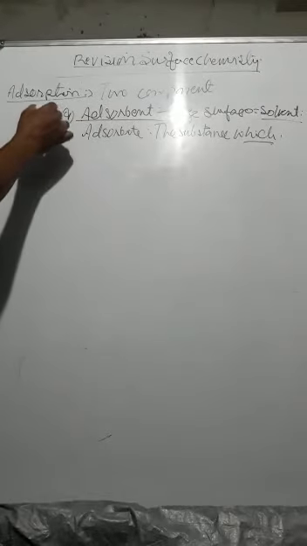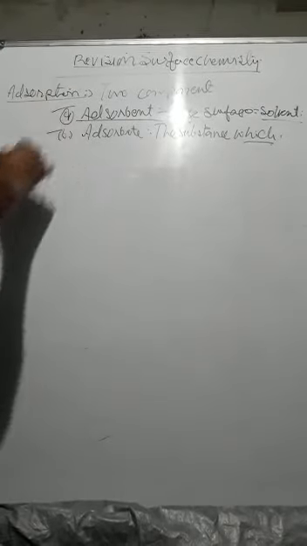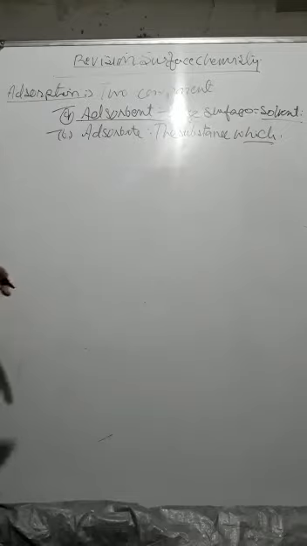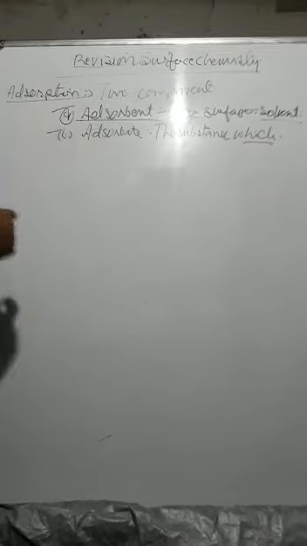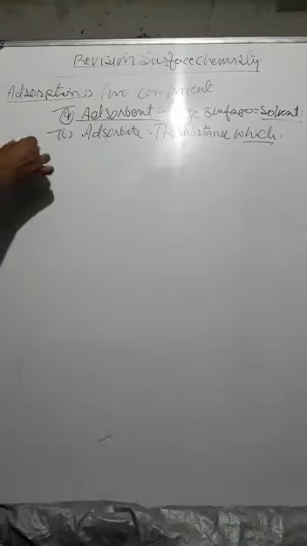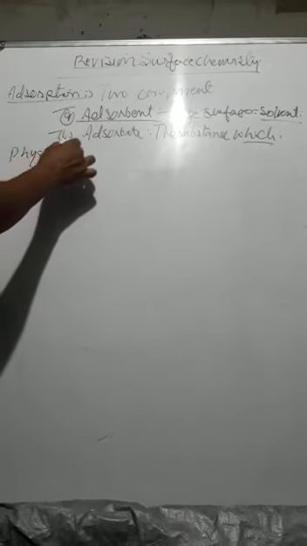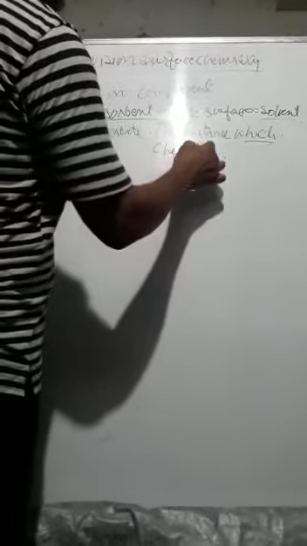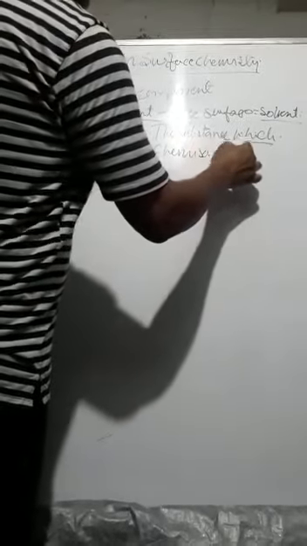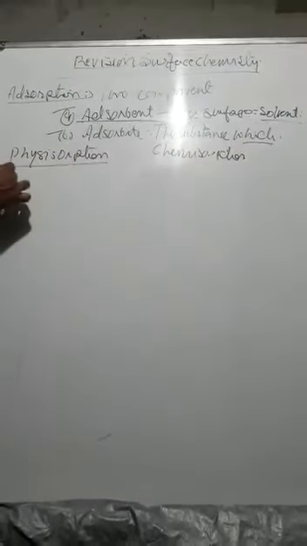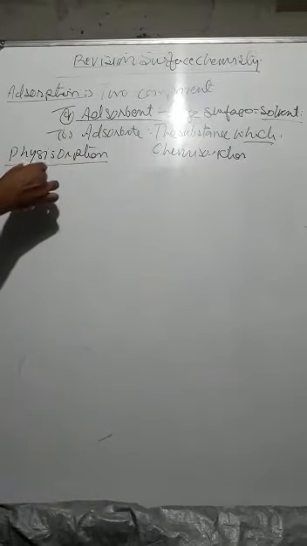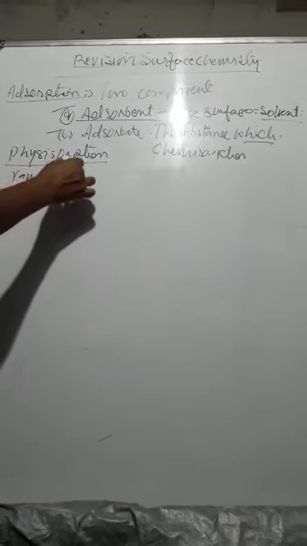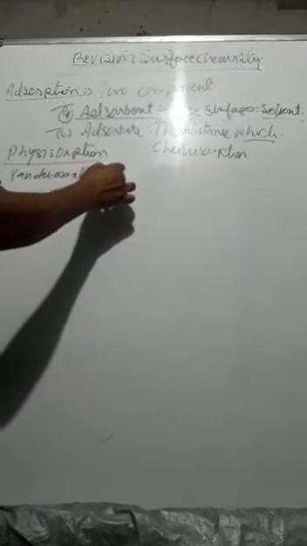Now, on the basis of the nature of the adsorbent and adsorbate and the interaction between these two, adsorption is of two types. One is called physisorption and one is called chemisorption. In physisorption, only intermolecular attraction forces are present, called van der Waals attraction.